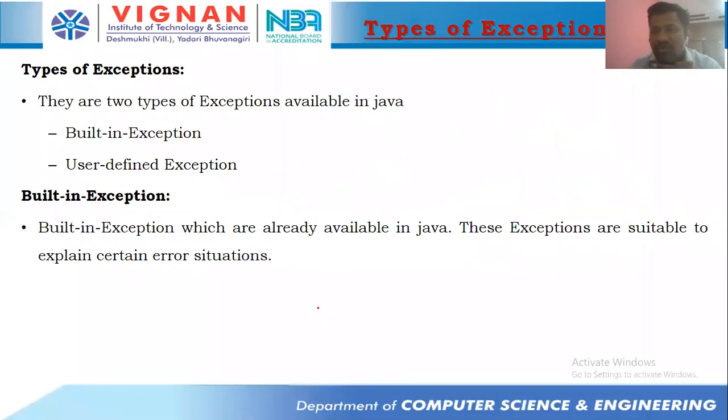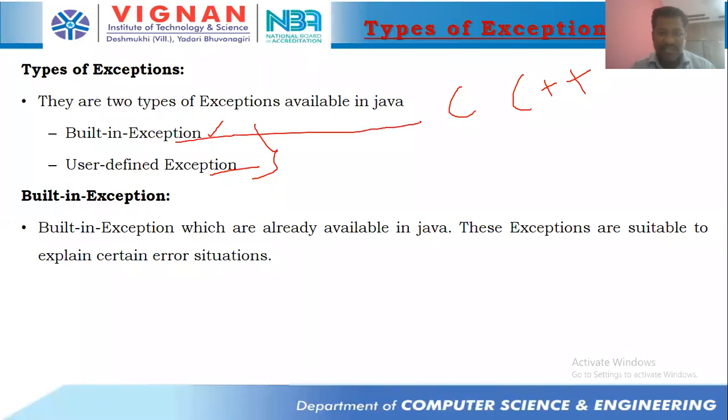Now, types of exceptions, students. Basically, we have two categories of exceptions. One is built-in exceptions, which are already available as a part of the Java library, not the C library. In C and C++, we don't have this privilege. We have the privilege of creating user-defined exceptions, but we don't have this built-in exception privilege. Sometimes the program is going to be terminated abnormally without providing any information.